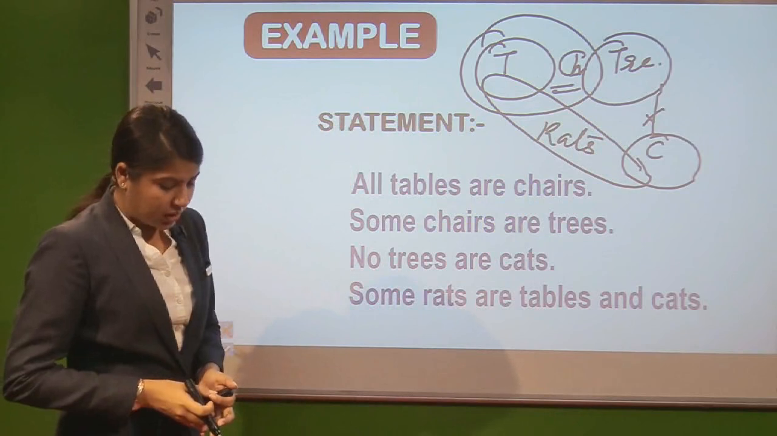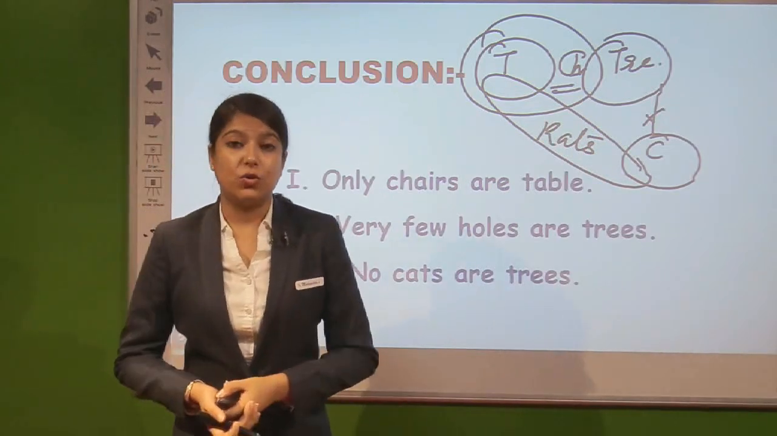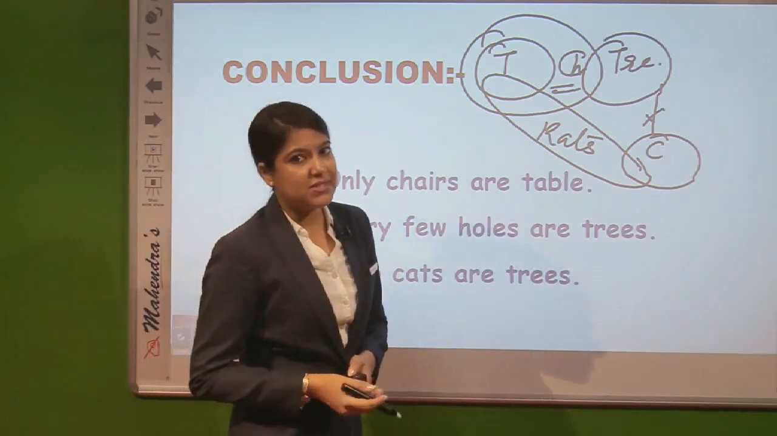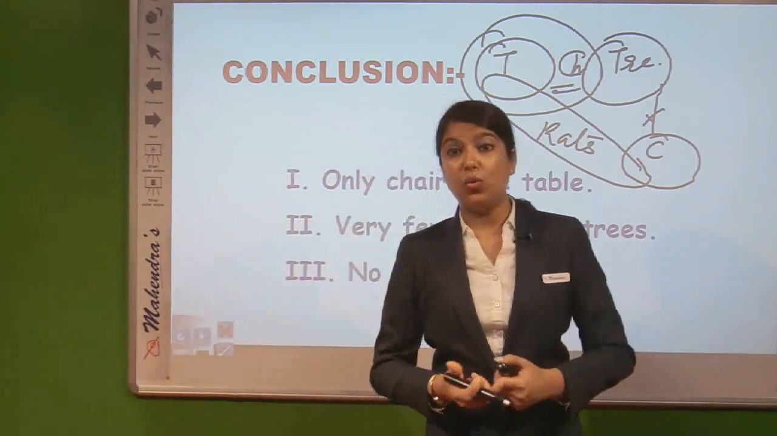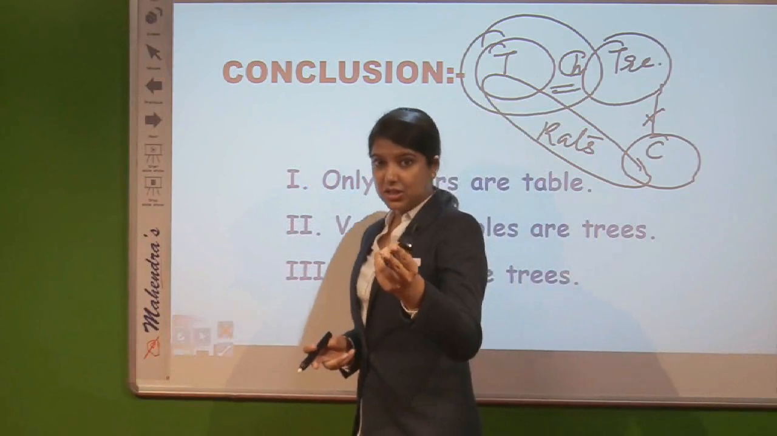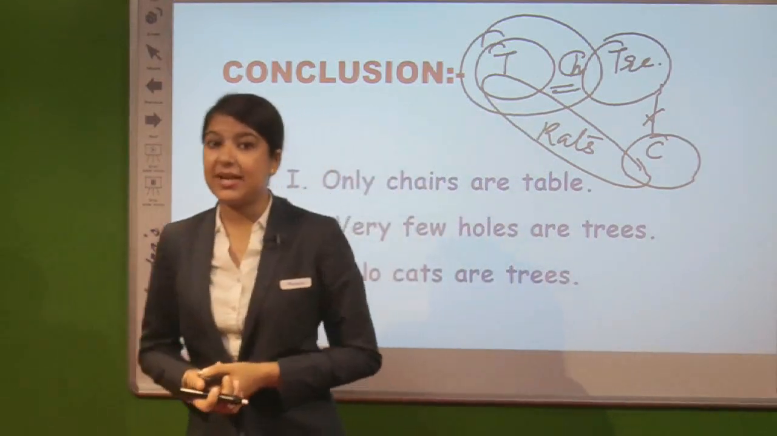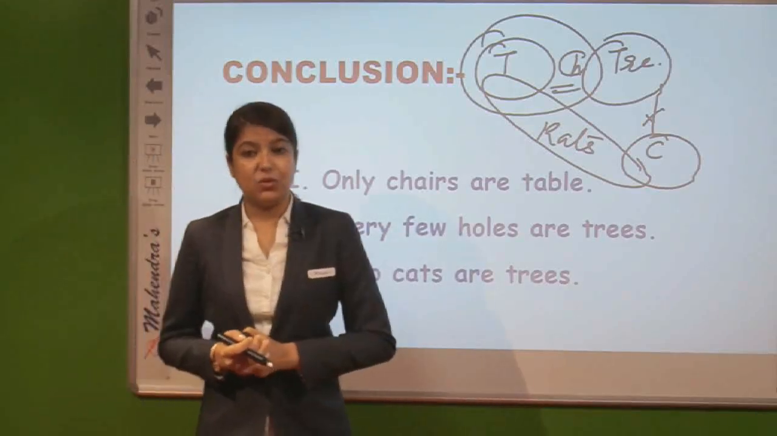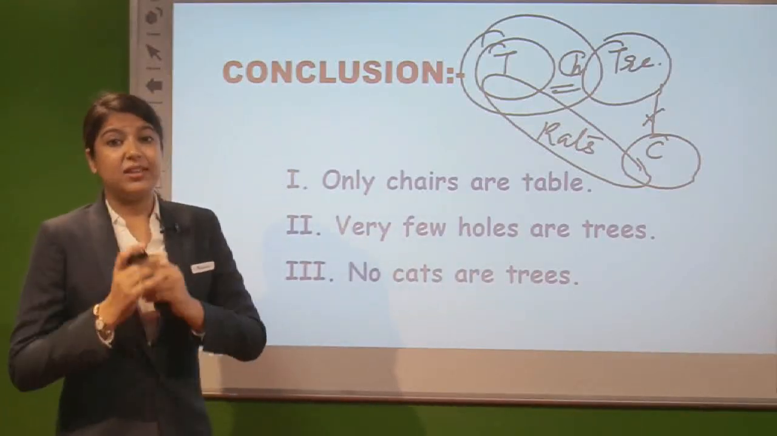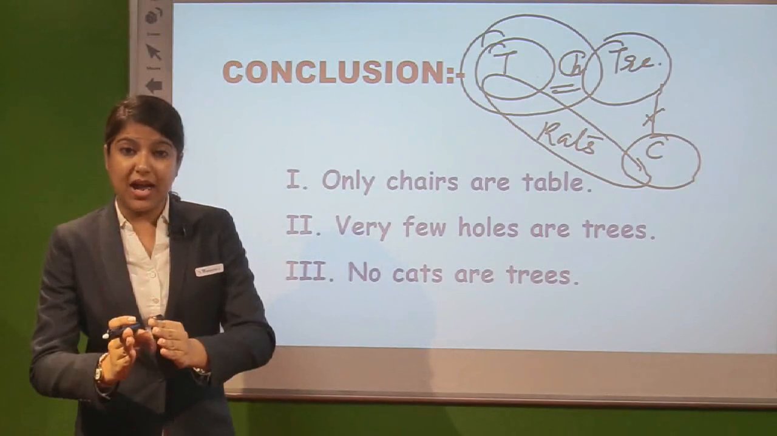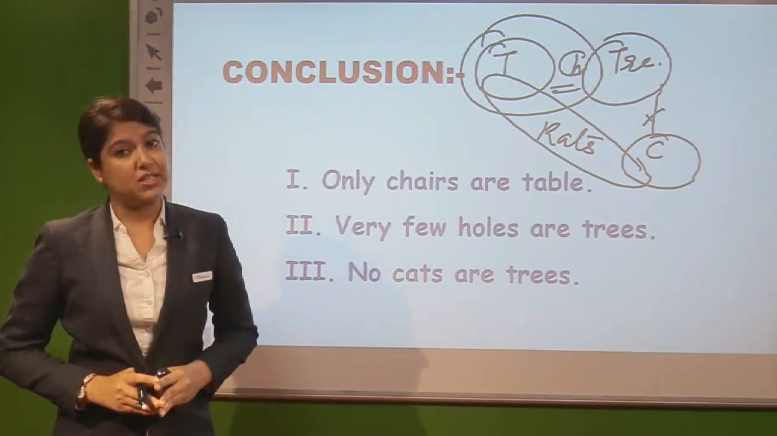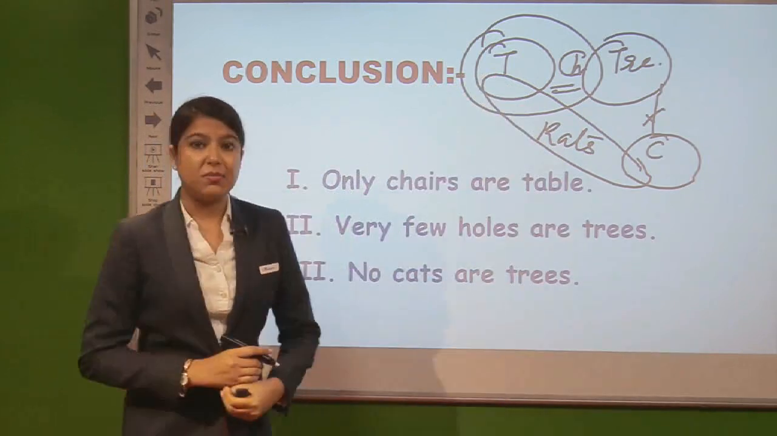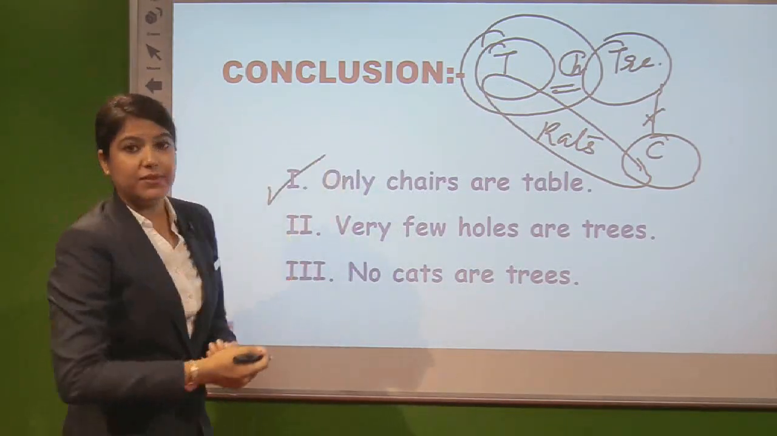Now talking about the conclusion part. The first conclusion: only chairs are tables. In the statement part we discussed that 'only' as a prefix requires the second character to be placed inside the first character, remember? So if the conclusion asks only chairs are tables, that means definitely tables have to be shown inside the chairs. And yes, see over here, tables are inside chairs. That means this first conclusion will follow.